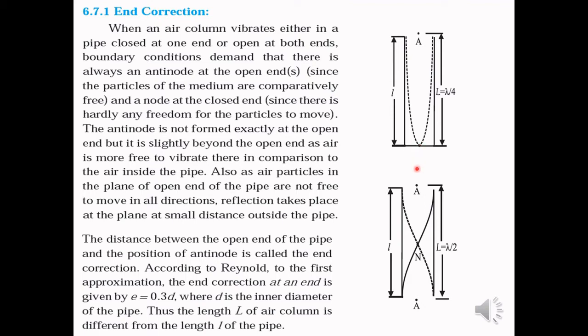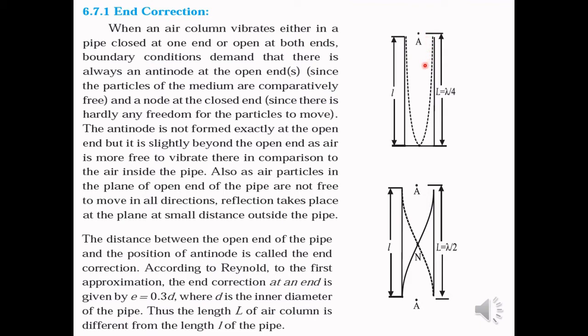So you can see the node is formed here, since there is hardly any freedom for the particles to move. Now you can see here, in case of a pipe which is open at both the ends, antinodes are formed at both the ends. But the antinode is formed not exactly at the open end. You can see in the diagram, it is formed slightly above the open end. Now what is the reason? See, the air particles have a finite momentum inside the pipe. So air is more free to vibrate near the open end in comparison to the air inside the pipe.